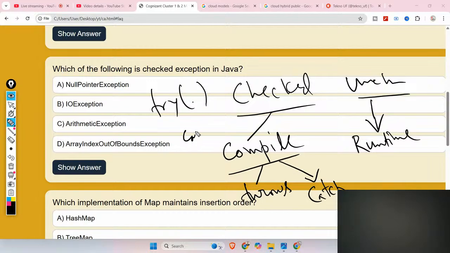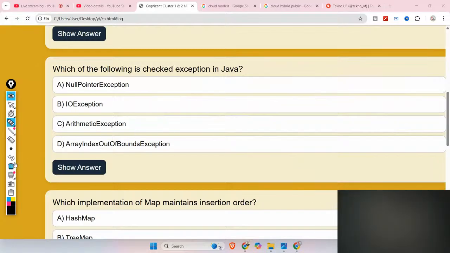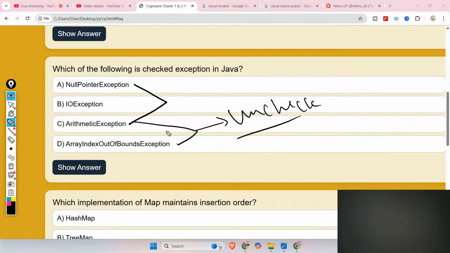So try catch, in the catch block you can write the checked exceptions, or while writing the method you can write the checked exception names: throws IOException, throws whatever exception, you can write it this way. Okay, now the question is, what are the checked exceptions examples and unchecked exceptions examples? For unchecked exceptions: null pointer exceptions, arithmetic exceptions, and array index out of bound exceptions. These are runtime exceptions, so that means unchecked exceptions. Okay, and they should be handled at runtime.